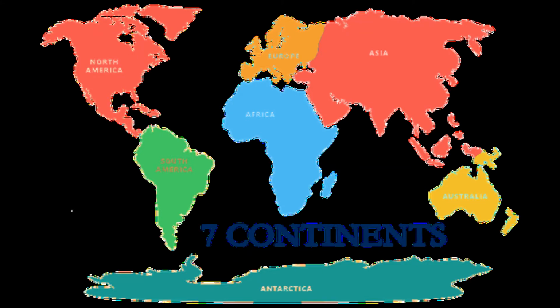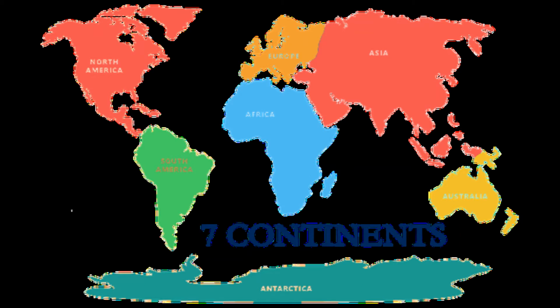Now, first order landforms. What are first order landforms? Continents and oceans are the first order landforms. What do you mean by continents? Yes, very good.